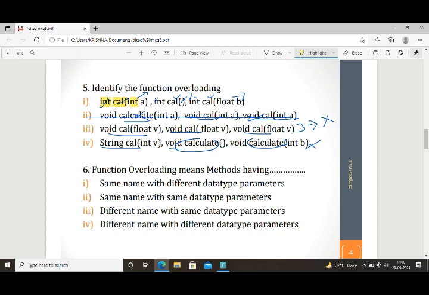So the first option is right. Integer is the return type of three methods. Cal is the method name and each one has different parameters. The first one is integer data type, the second one is without parameter, the third one is floating data type. So the first one is the right option. Right answer for question number 5.